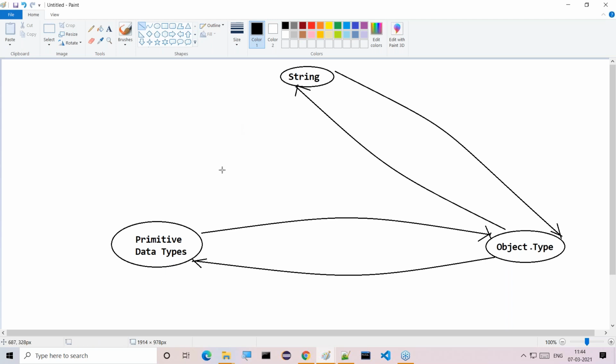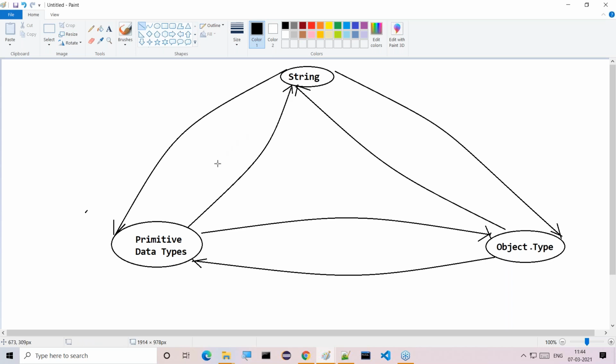These are the other two conversions. Next one is string type to primitive data type, and next, primitive data type to string data type.